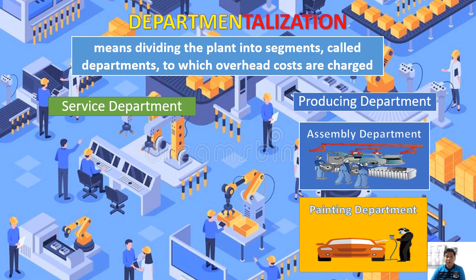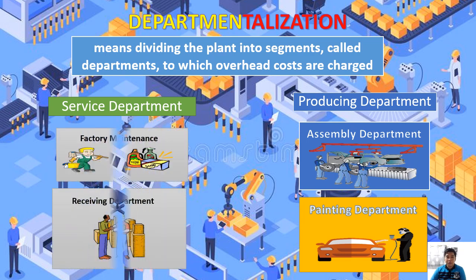So meron din naman sa departmentalization na service department. In service department, these are the departments that support the producing department. So wala po ditong pinuproduce na product, but the cost incurred in service departments are indirectly related dun sa ating producing department. So example po niyan, we have the factory maintenance and we have the receiving department.